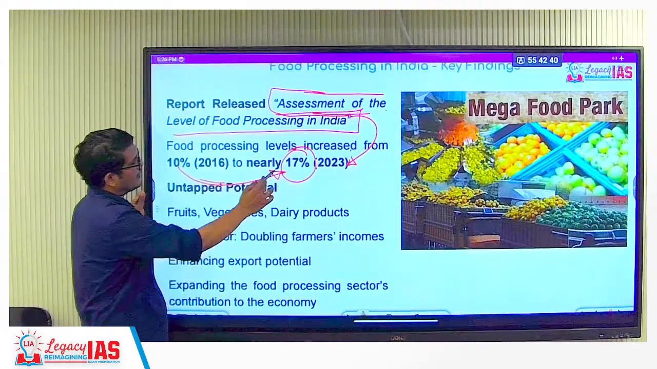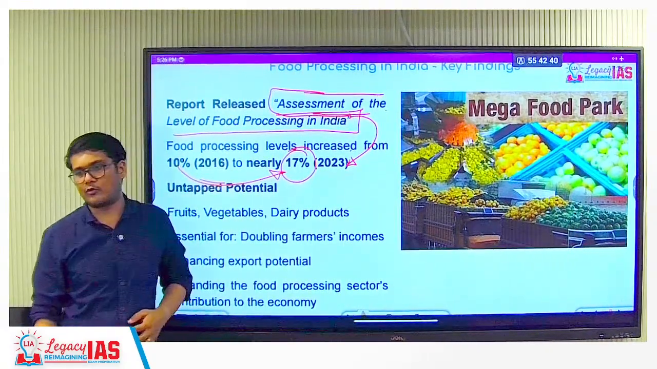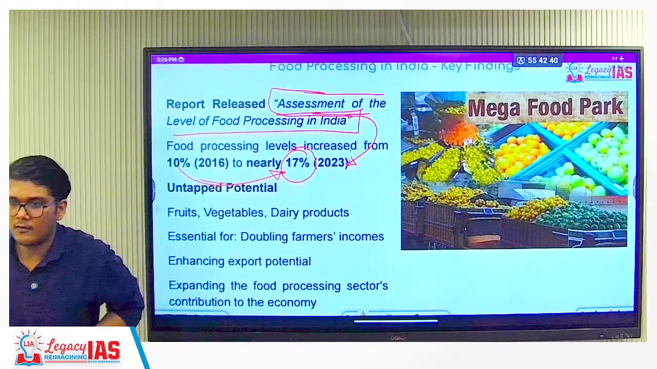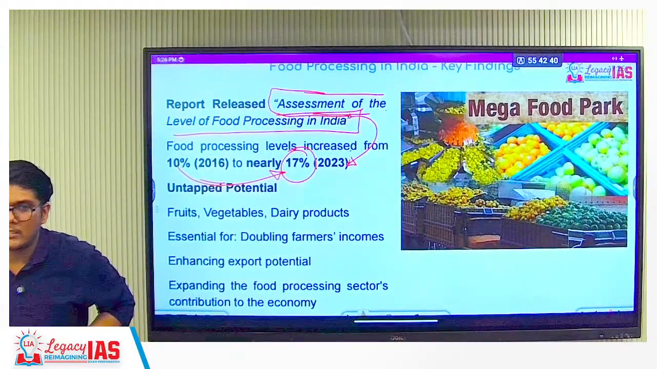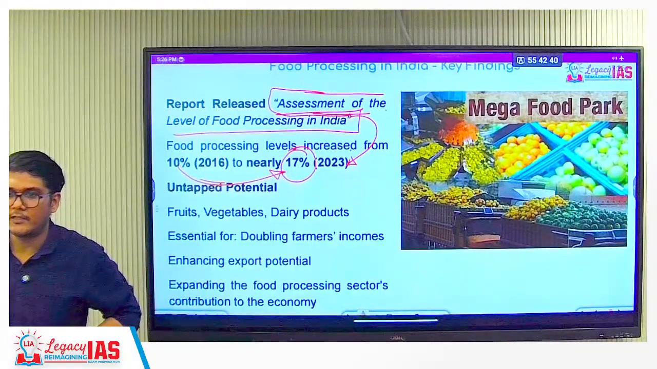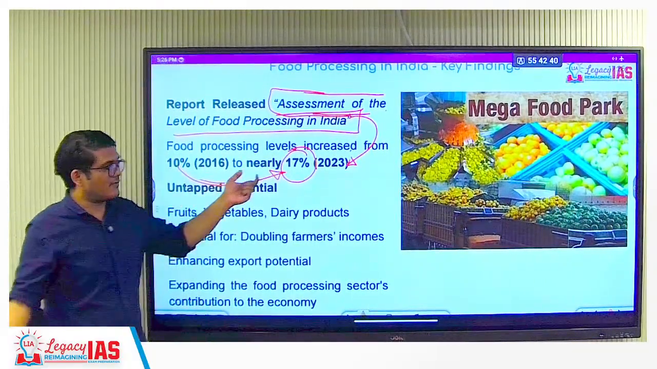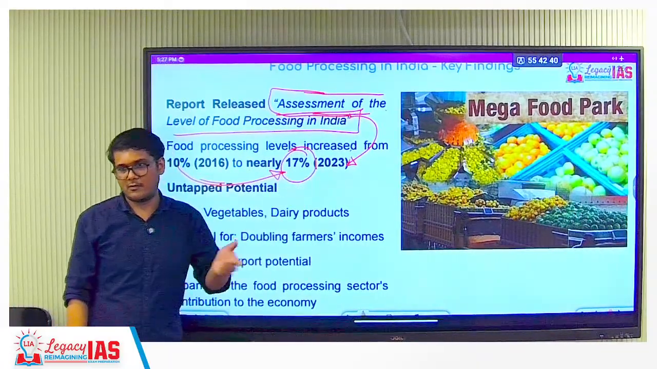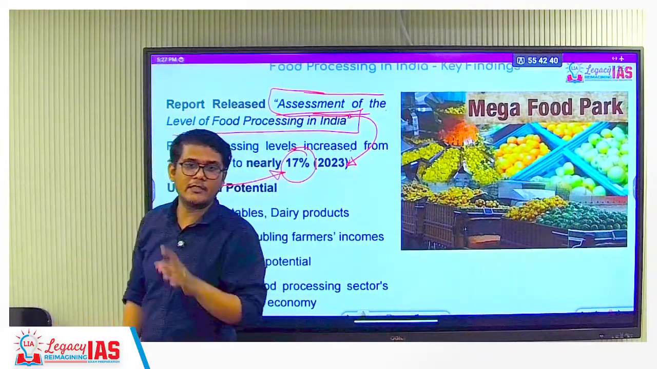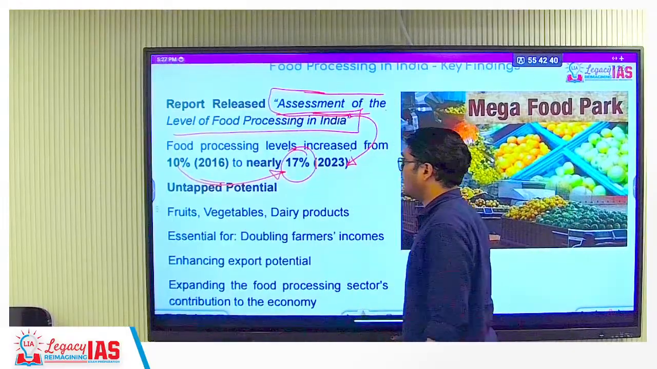How much is the percentage improvement from 2016 to 2023? 70%. The increase is 70%. You had 10 rupees, now you have 17 rupees. 70% increase in the money that you have, right? So please keep that in mind.